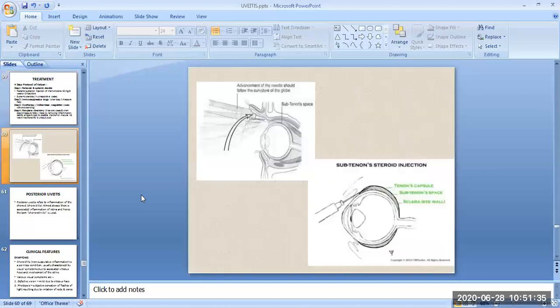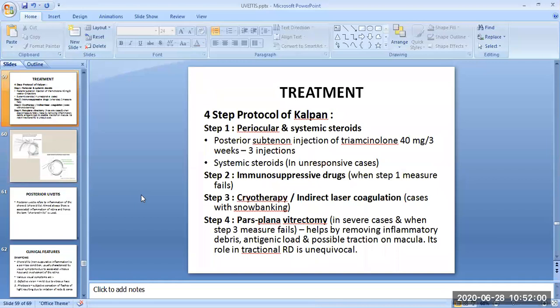Here is an image of the subtenon steroid injection, showing how it is given under the Tenon's capsule in the subtenon space. In the upper image, they have shown the advancement of the needle, which should follow the curvature of the globe. So, with very many precautions, we should give the periocular steroids, the injection of triamcinolone.